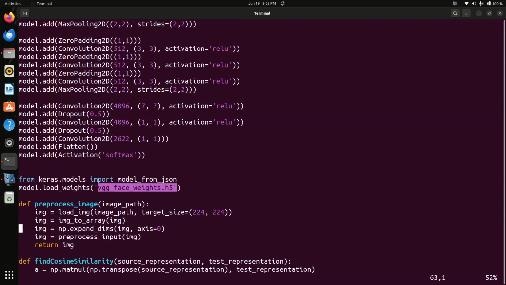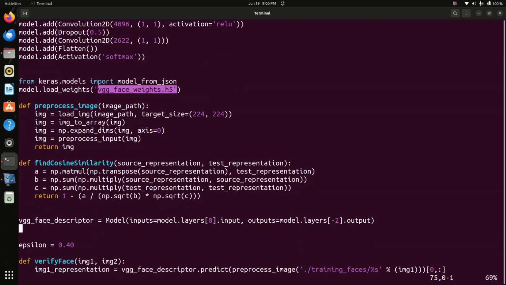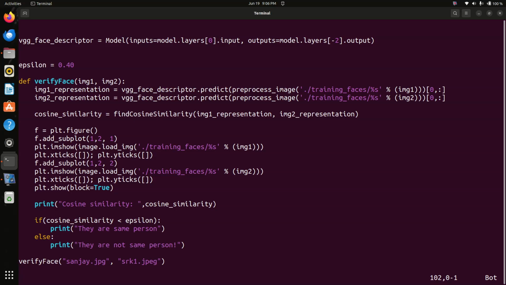This part is very important for this video. Now here I have taken two images, Sanjay.jpg and SRK. Both images are different.